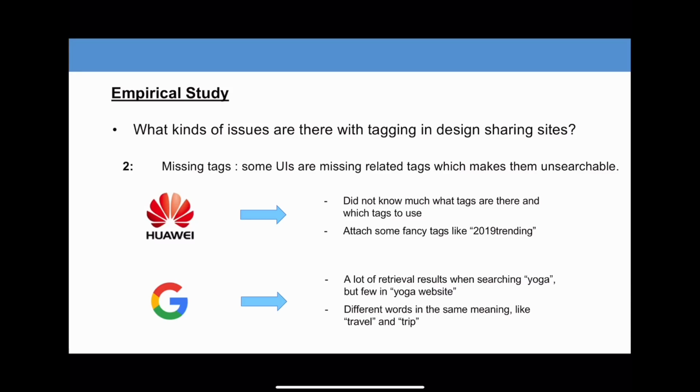And designers from Google pointed out that some UIs are missing relevant semantic tags. For example, we can get a lot of retrieved results when searching yoga, but few in yoga website. Meanwhile, designers may adopt different words with the same meaning to tag a design, like travel and trip.